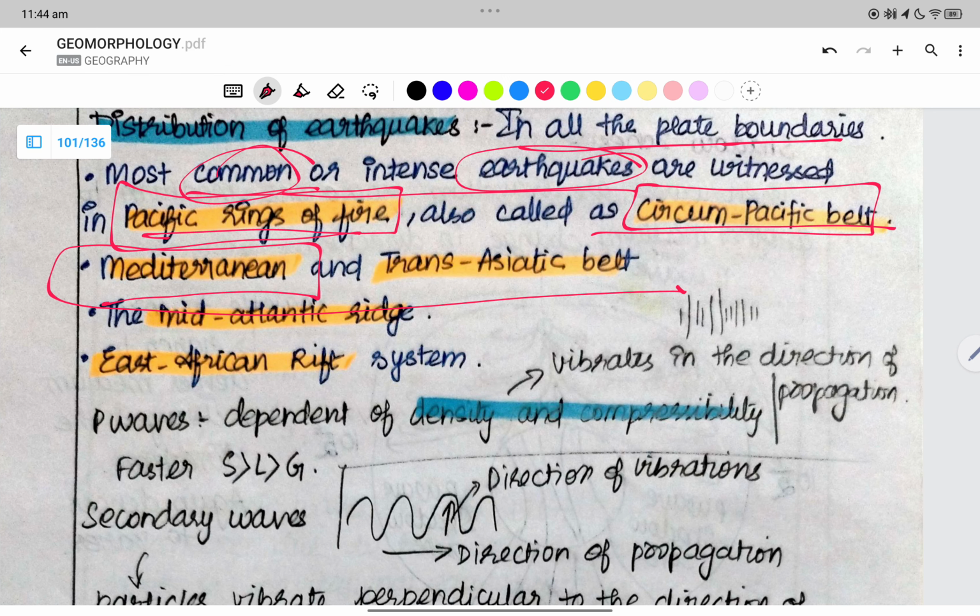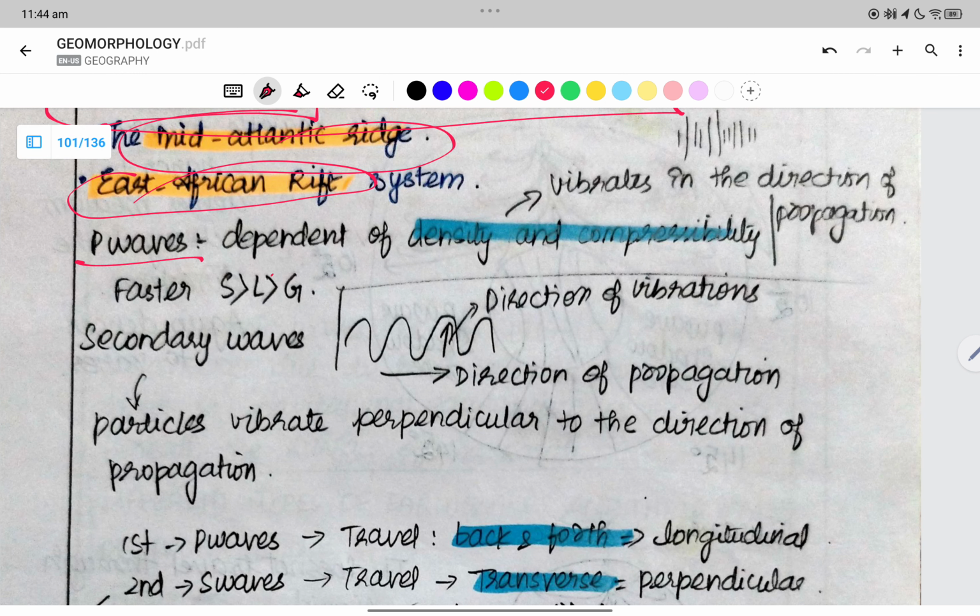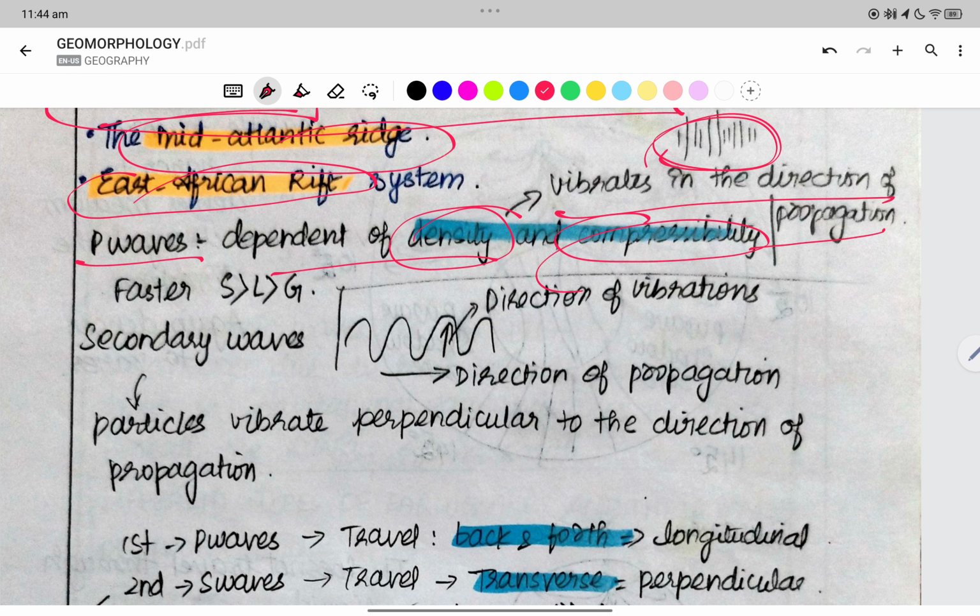Mediterranean and Transatlantic Belt, Mid-Atlantic Ridge, East African Ridge. P waves are dependent on the density and the compressibility of the material. They vibrate in the direction of the propagation.